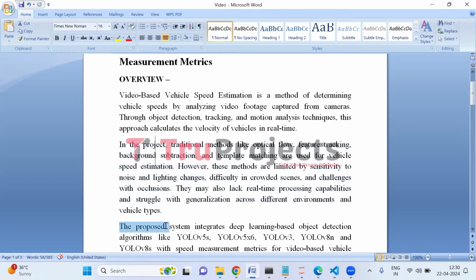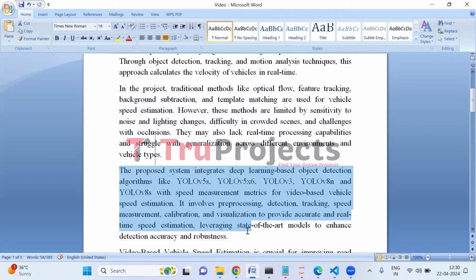The proposed system integrates deep learning based object detection algorithms such as YOLO V5S, YOLO V5X6, YOLO V3, YOLO V8N, and YOLO V8S with speed measurement metrics for more accurate and real time speed estimation.